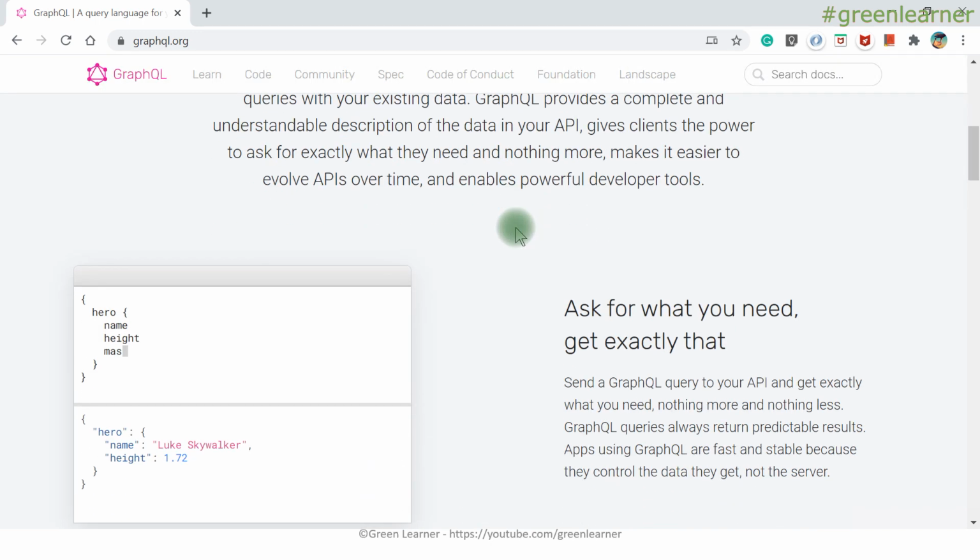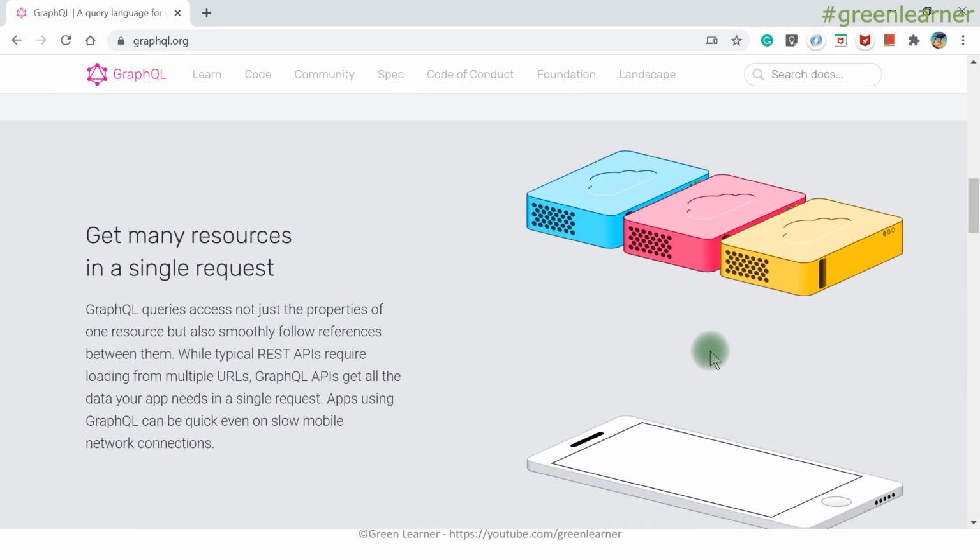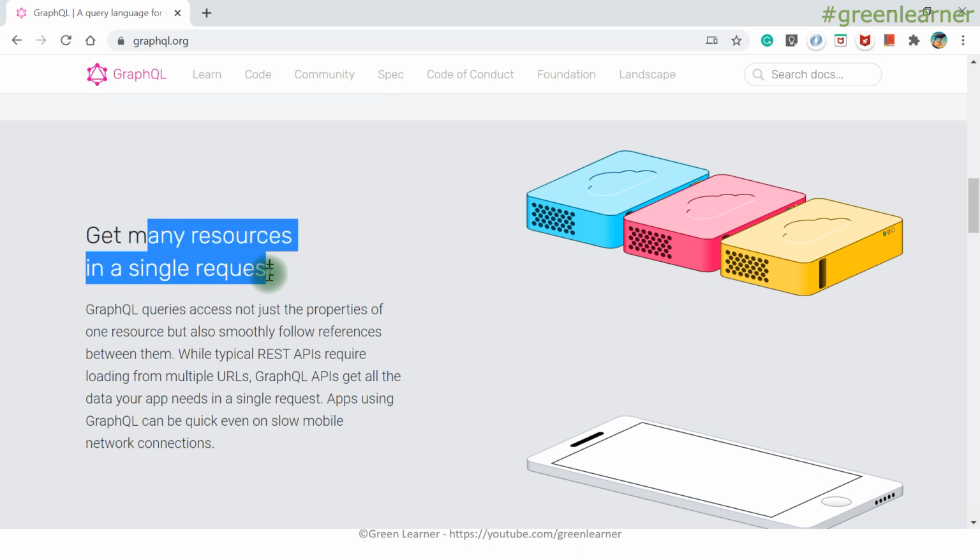If you come down here, it will be more clear. It is the query here. It is the entity hero, and it has name, height, and other details as well. If the client needs only name, it can query that and the server will respond with the name only. In the same way, if I need height, I can add that, so it will respond with the name and height only. So ask for what you need, get exactly that, not the extra detail that the client has to process. And get many resources in a single request, that I was talking about with product and reviews as well. So both of the things, hero, name, friends, I can get in the same request.